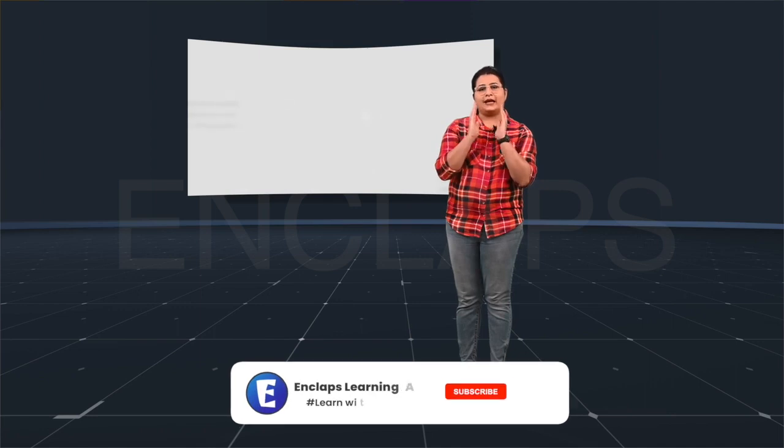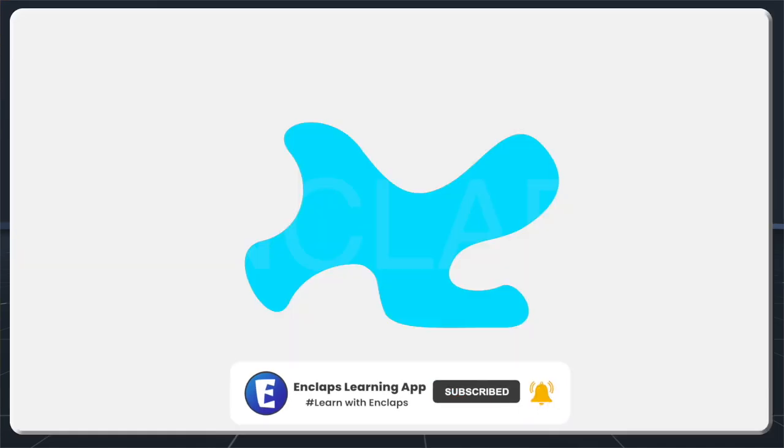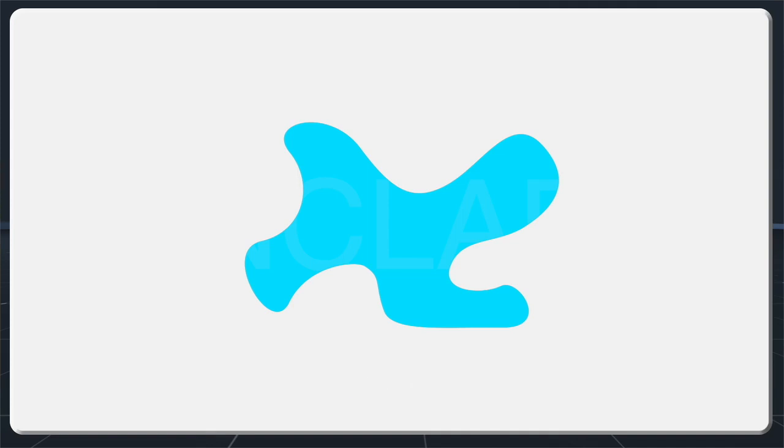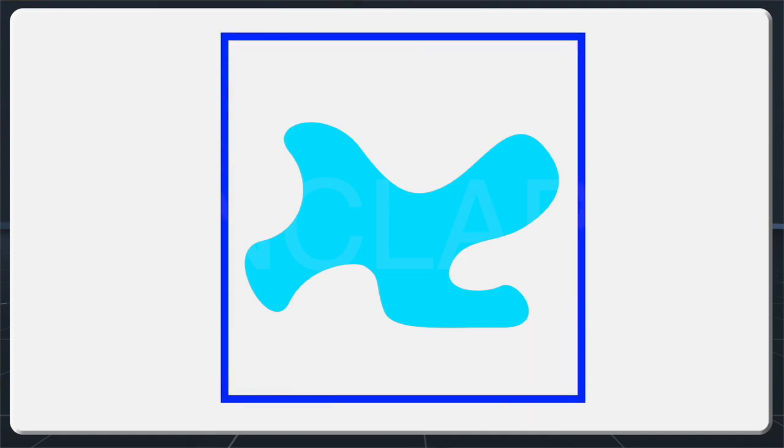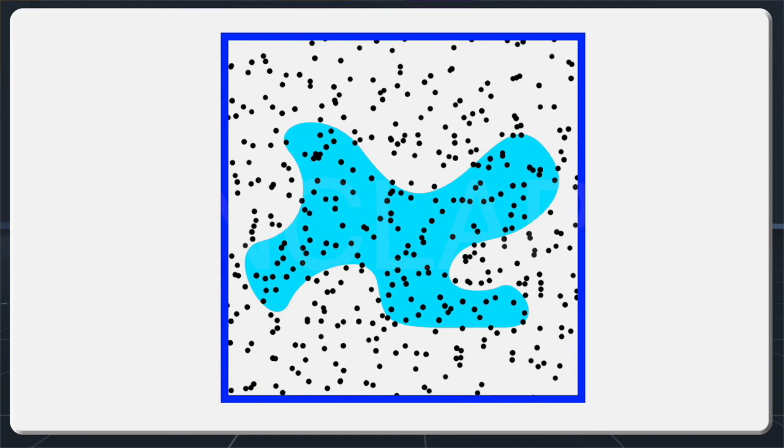To find out the areas of complex figures also, we can adopt this method. For example, see this figure. Suppose we need to find the area of this figure. For this, draw a square that can completely contain this figure. Now, put some random dots inside the figure just like this.